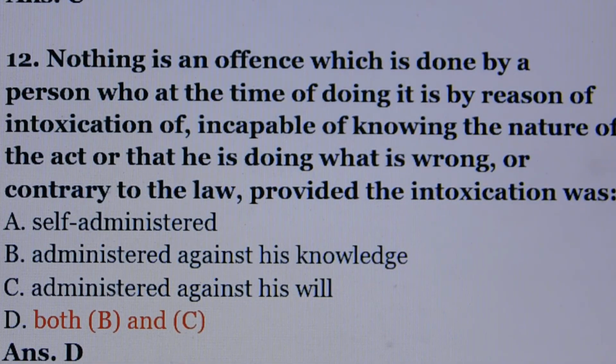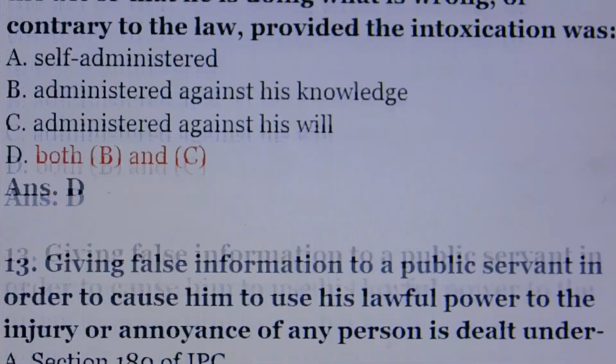Nothing is an offence which is done by a person who at the time of doing it is, by reason of intoxication, incapable of knowing the nature of the act, or that he is doing what is wrong or contrary to the law, provided the intoxication was. Answer is option number D, both option B and C. Option B, administered against his knowledge. Option C, administered against his will.